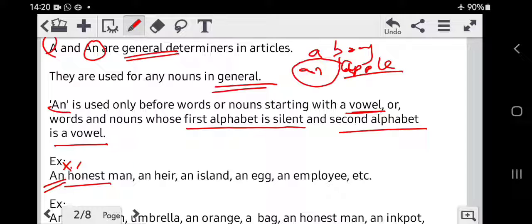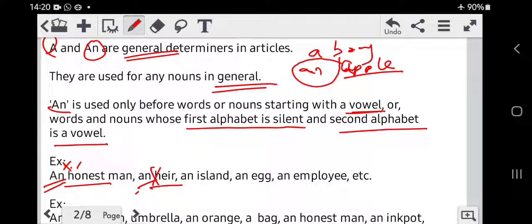Look at this word heir. When we say heir, we don't say hair. Although it is written as HEIR, we pronounce it as air. Again here the H is silent and the second alphabet is a vowel, and therefore you put the word an in front of it.